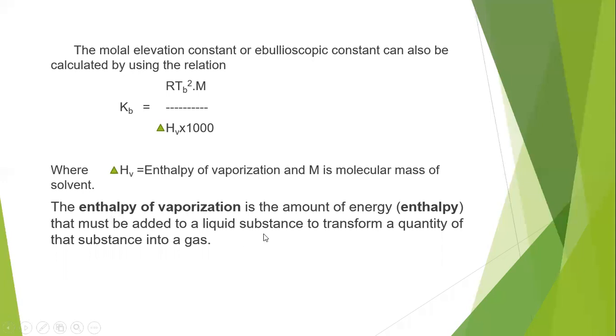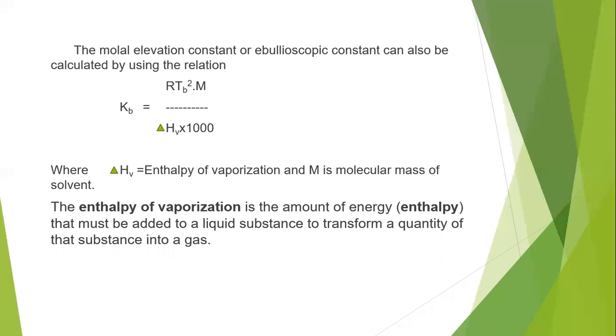It is the amount of energy that must be added to a liquid substance to transform a quantity of that substance into a gas. So how much energy has to be added to a liquid substance to transform it into a gas, that much heat energy is the enthalpy of vaporization.